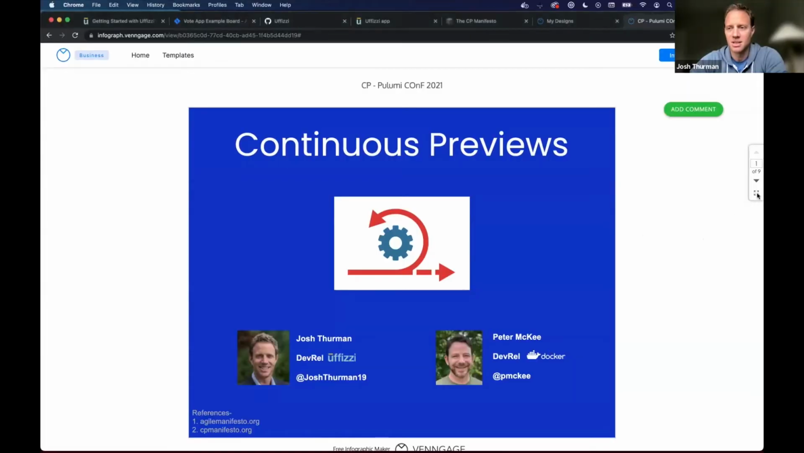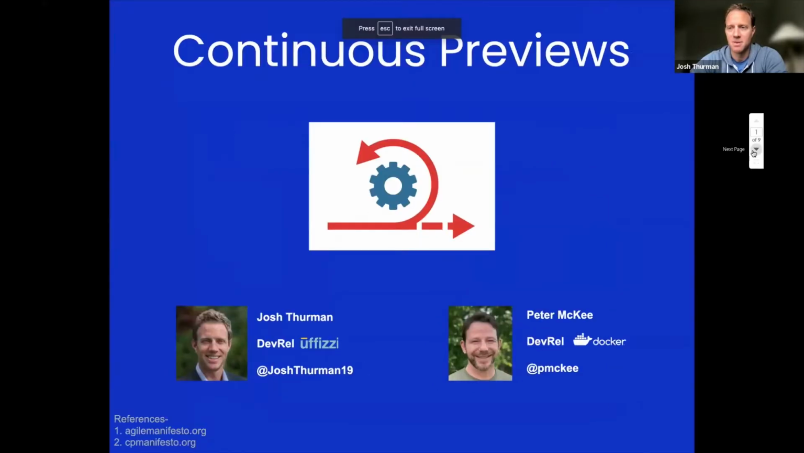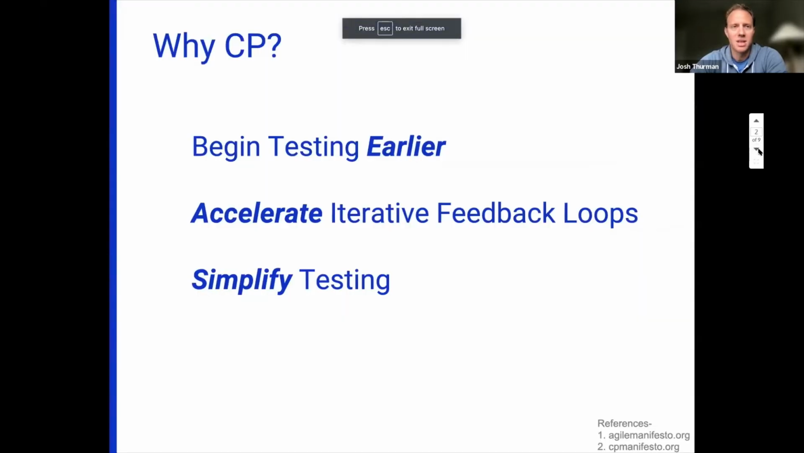Share my screen here. Okay. So let's start with why. So why CP? So what? So teams that follow a CP method will be able to begin testing earlier in the development process. So with CP, you're effectively removing any gaps between the developer writing the code and the approver who's testing the feature that they're working on.